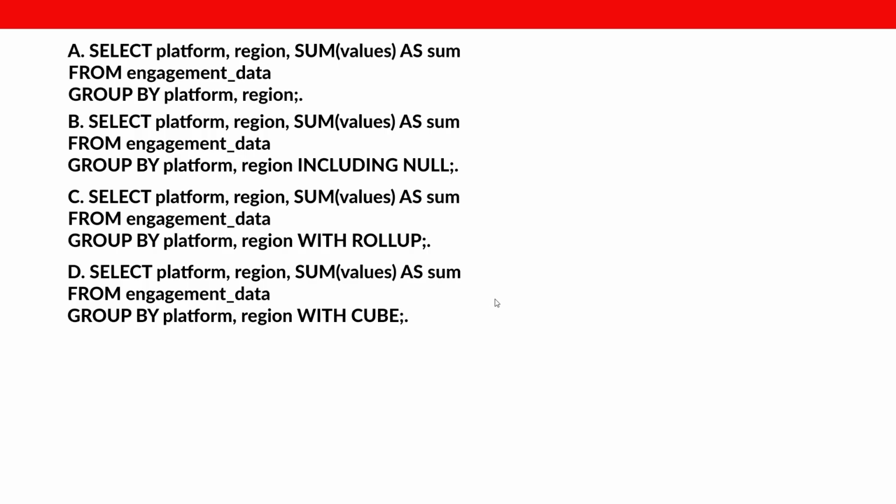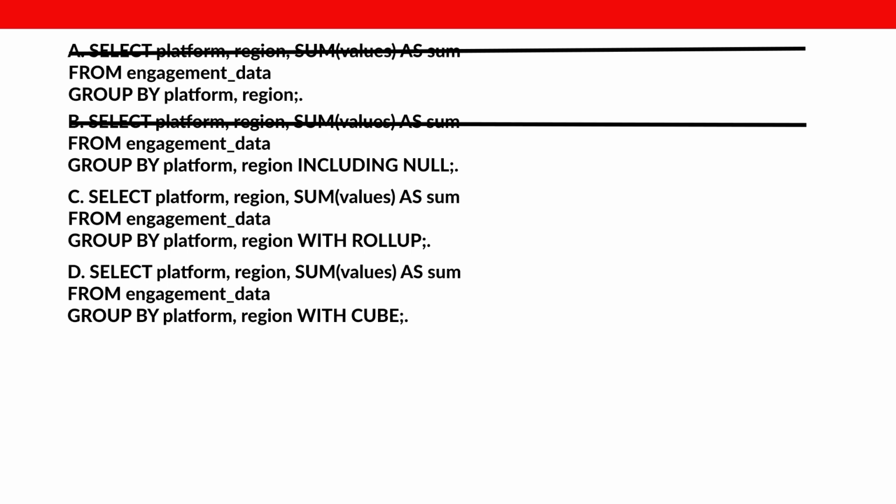Now option A, if we look, this will only show grouped combinations, missing subtotals and grand total. Wrong answer. Let's move to option B. If you look here, the syntax is not valid, right? Therefore, option B is invalid. Option C, if you look, will generate subtotals per region and one overall total, matching the output.